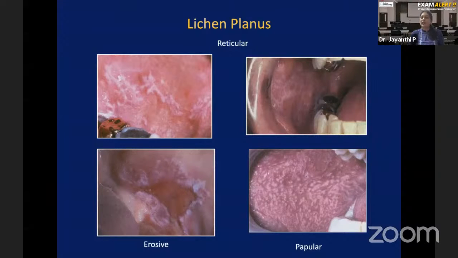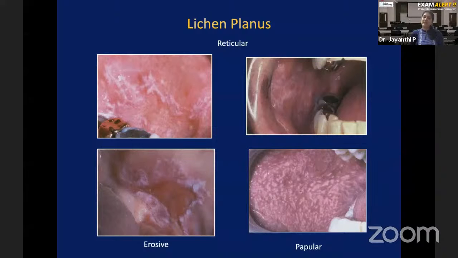First, you don't tell lichen planus. Many students have the tendency, when I ask, give some examples for vesiculobullous lesion, the first answer many students will tell is lichen planus. It is not wrong, but you have only one rare variant of lichen planus which can have a bullous appearance. The most common appearance of lichen planus is reticular and erosive. So don't tell that as the answer.